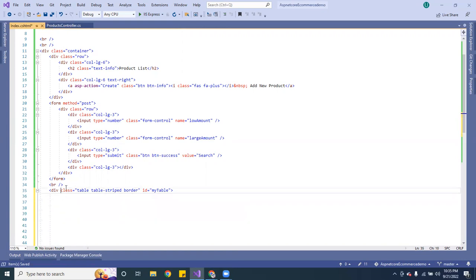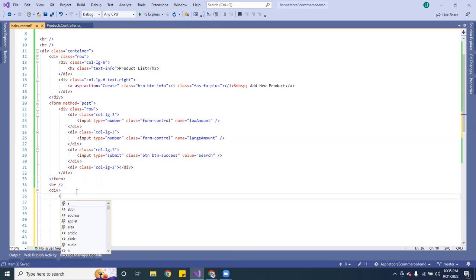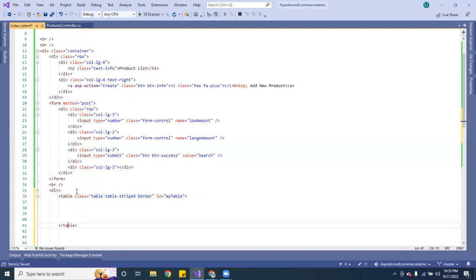Wait a second, I messed up over here. That's supposed to be just a div. Okay, here I am going to create a table. Here it's going to be table. Okay, so that's better.